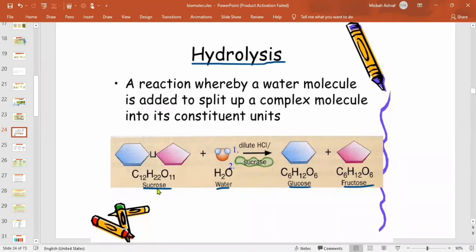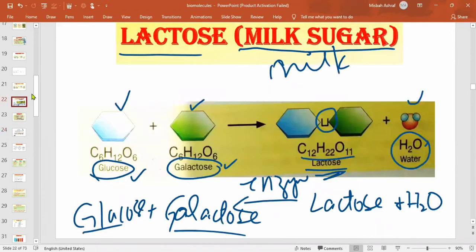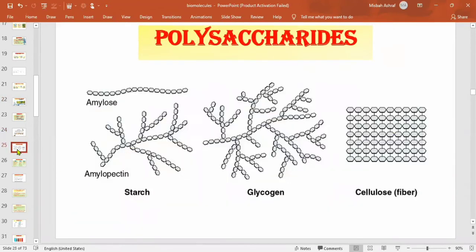Only the suffix ase is added at its end. So here you can say sucrose is broken down by an enzyme which is the sucrase. इसी तरह जो maltose होगा, that will be broken down by an enzyme which is the maltase, and lactose will be broken down by an enzyme which is the lactase. ठीक है, ये रिवर्स प्रोसेस भी होता है, फॉरवर्ड में भी होता है.